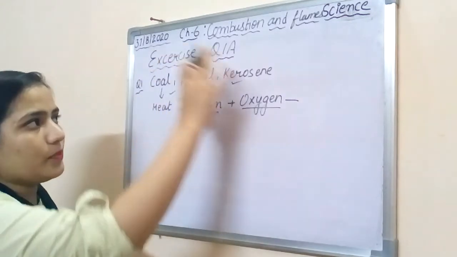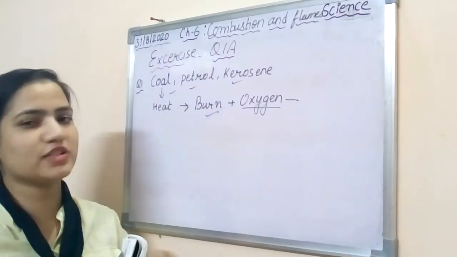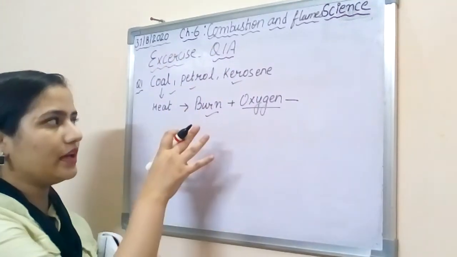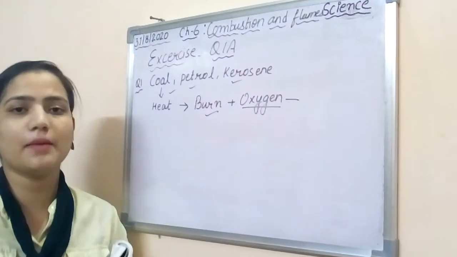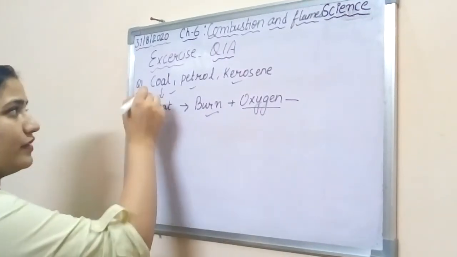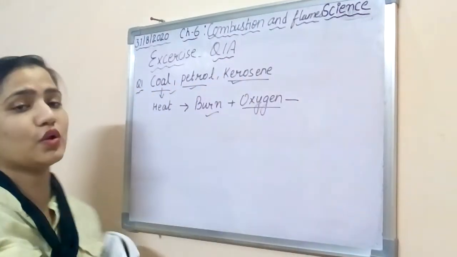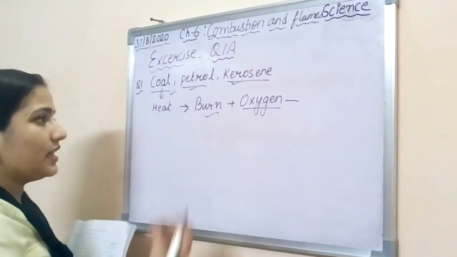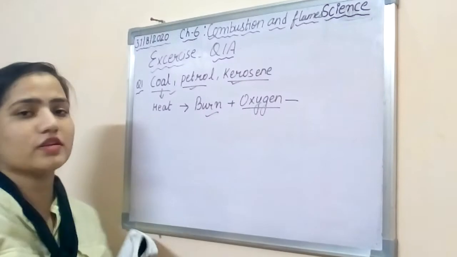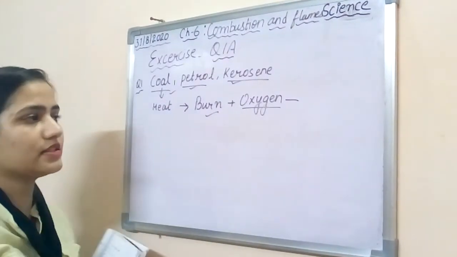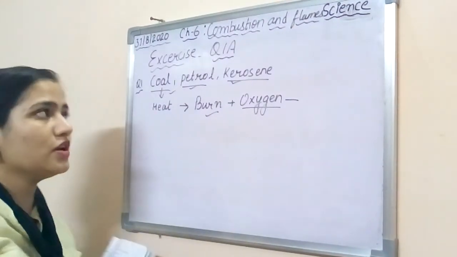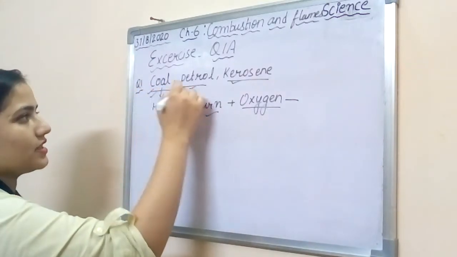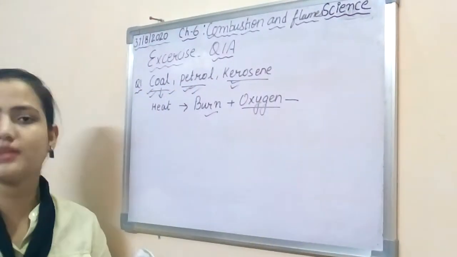So this whole chemical change is combustion, and the materials showing this property are known as combustible substances, which easily burn with the help of oxygen, giving us heat and light. These substances are known as combustible substances.